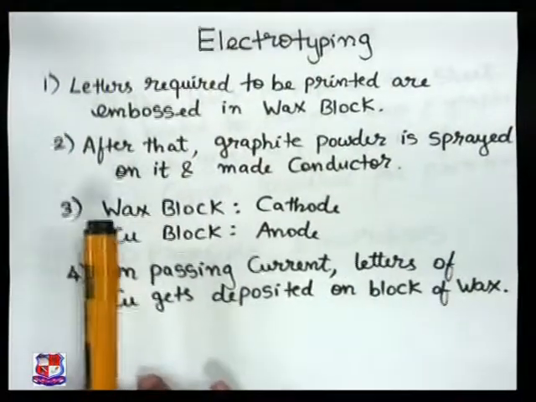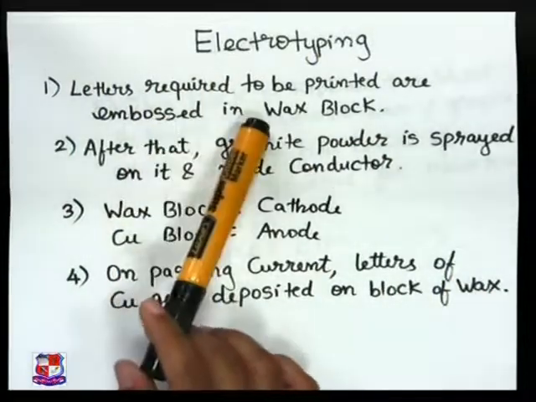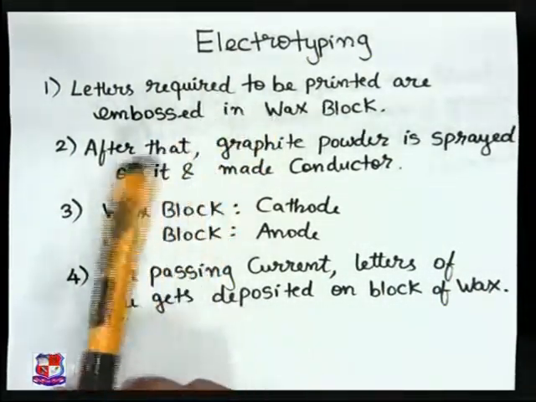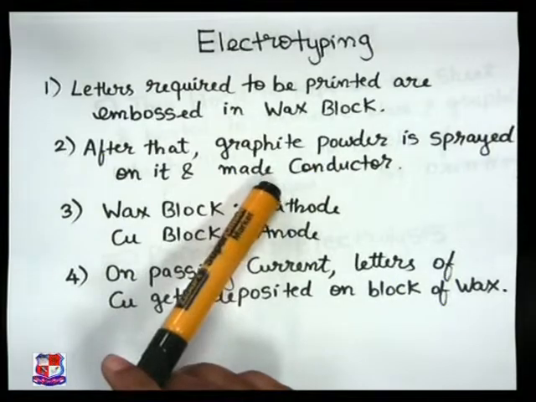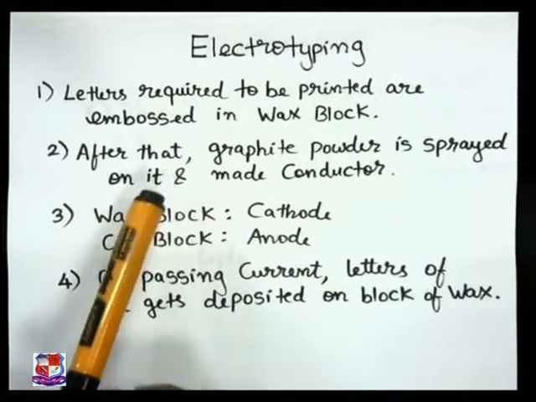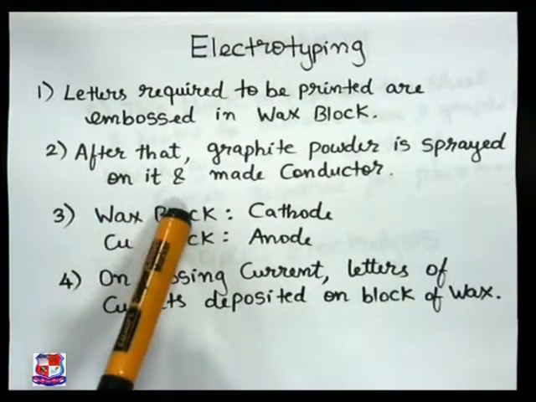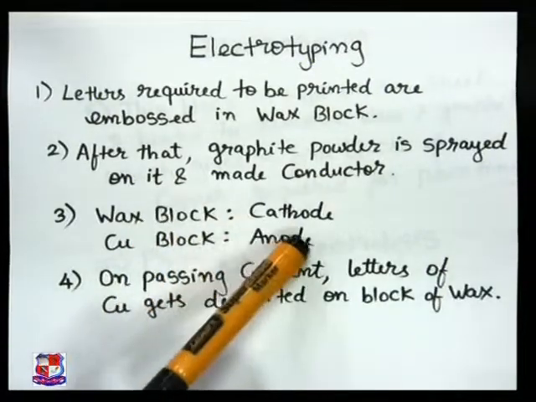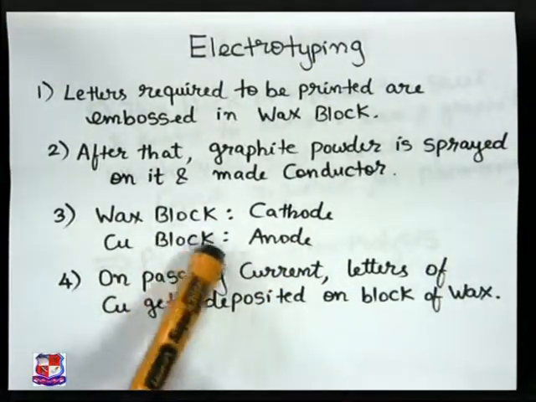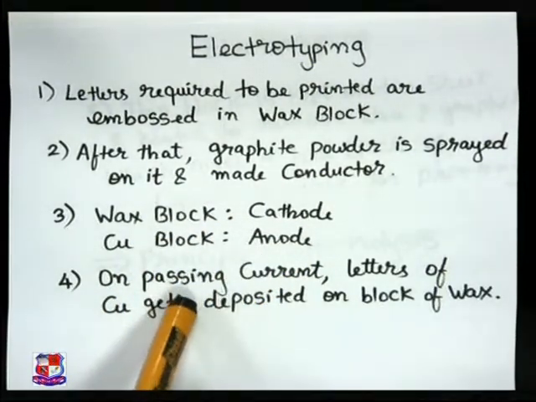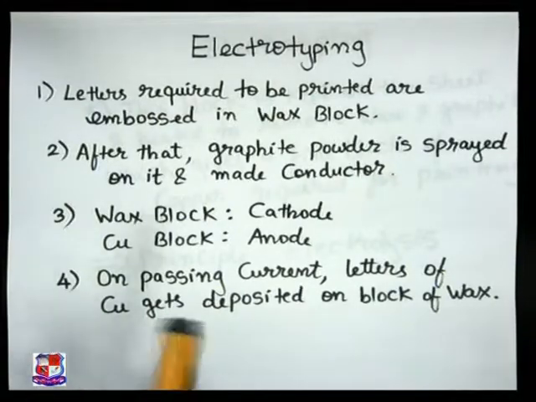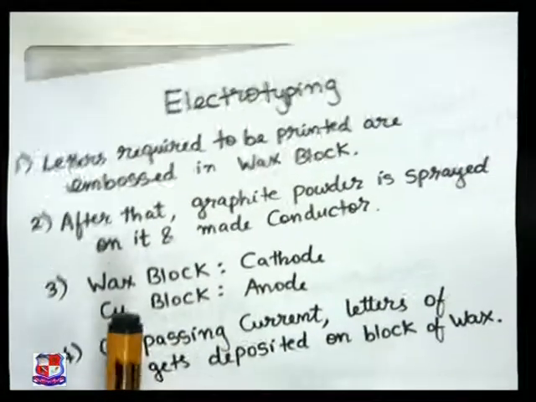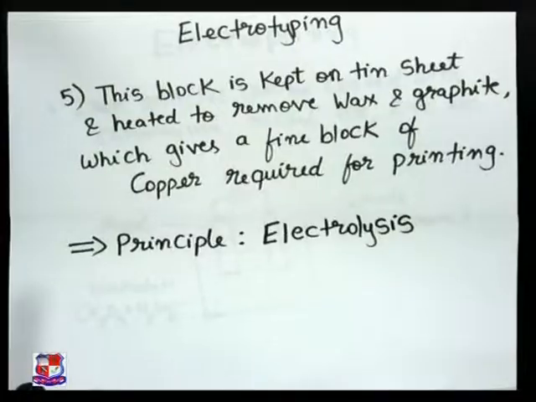The first step: the letters required to be printed are embossed in the wax block. After that, graphite powder is sprayed and makes it a good conductor. Then this wax block acts as a cathode, and the copper block acts as an anode. When we pass a current, copper gets deposited on the block of wax, and finally we end up with a block having the letters of copper.